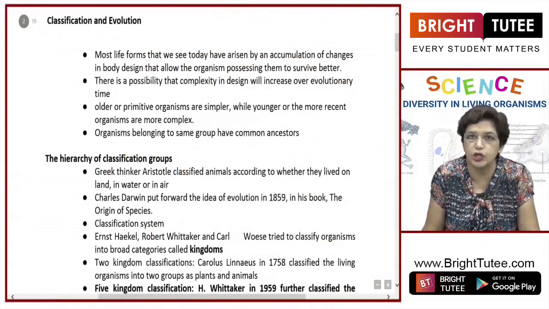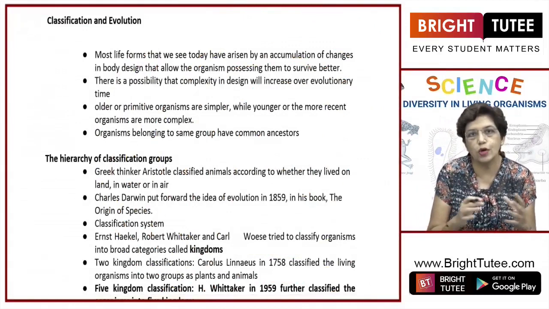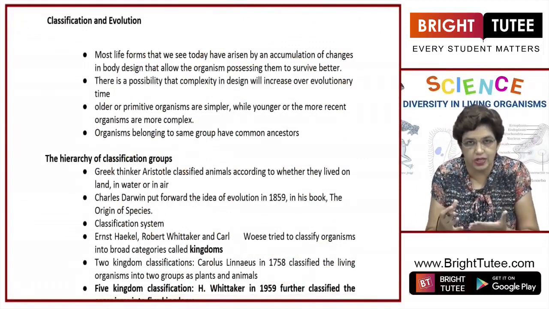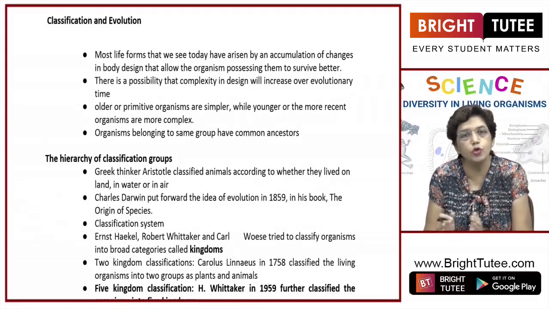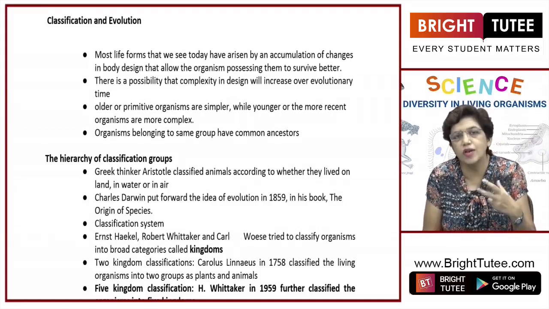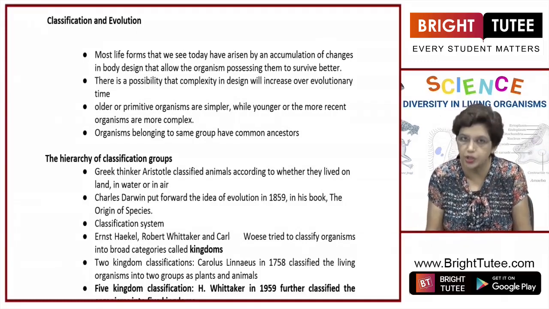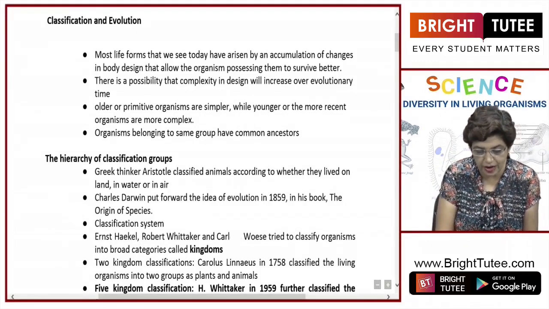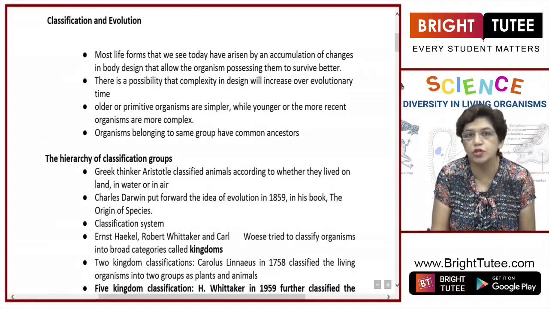Topic is classification and evolution. I told you what is evolution. Most of the life forms which you see today have evolved from their ancestors by accumulation of changes. It's a very slow process and it takes millions of years to evolve into a new species. So most life forms that we see today have arisen by accumulation of changes in their body design that allow the organisms possessing them to survive better.